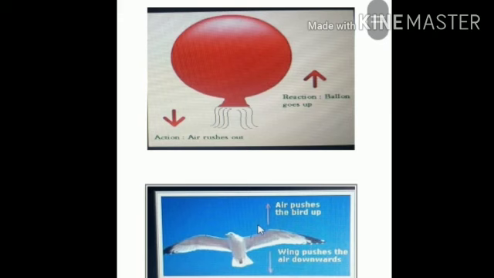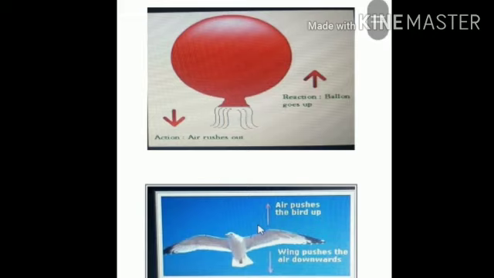What do you see in these two pictures? One is a balloon, another is a bird flying. In the first picture there are two arrows, one downward and one upward.